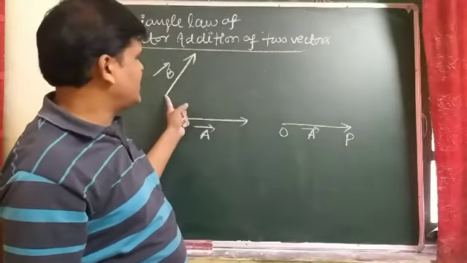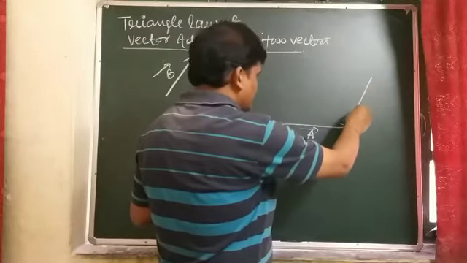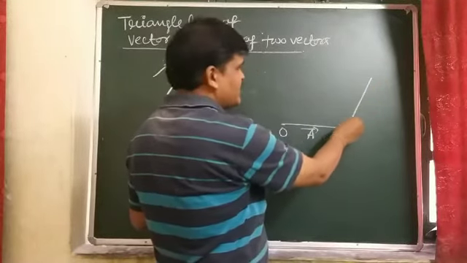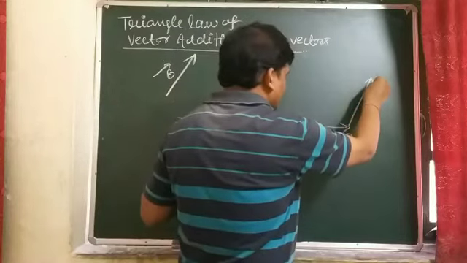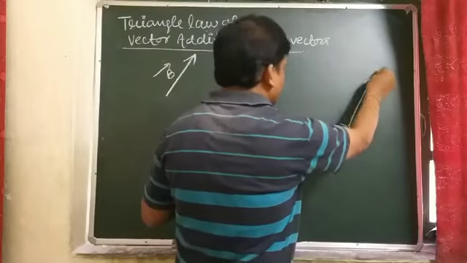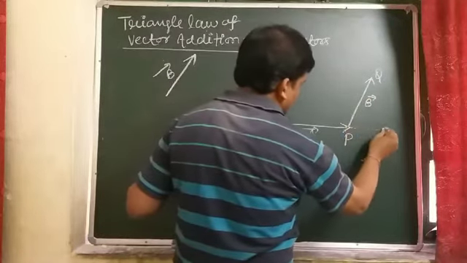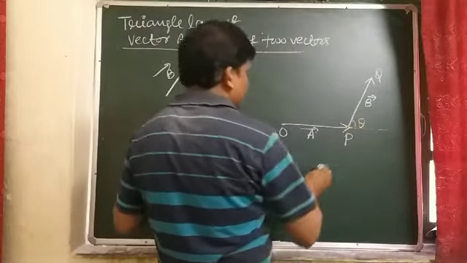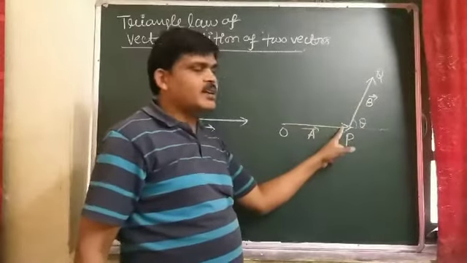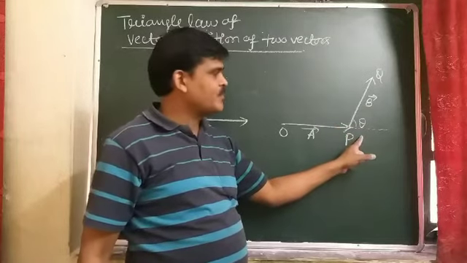That is vector B, and suppose it makes an angle theta with the first vector.